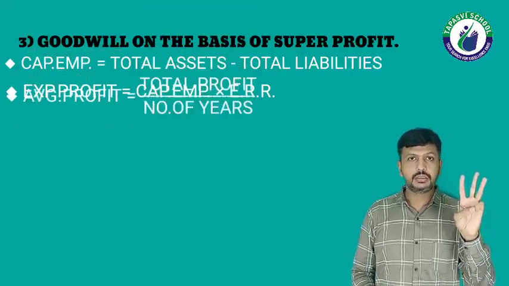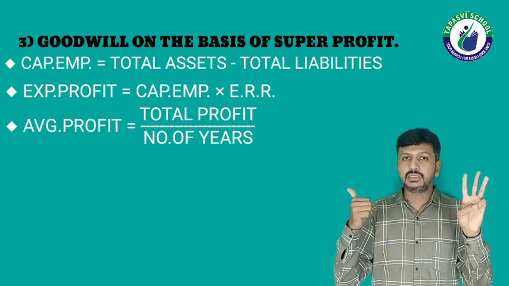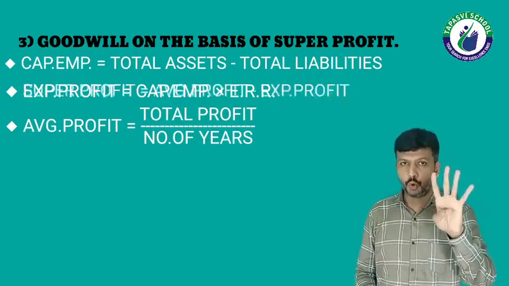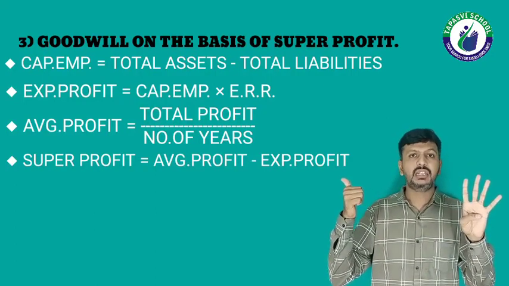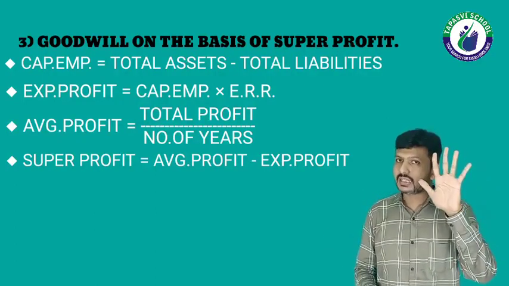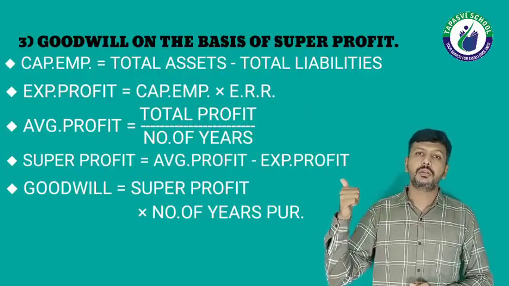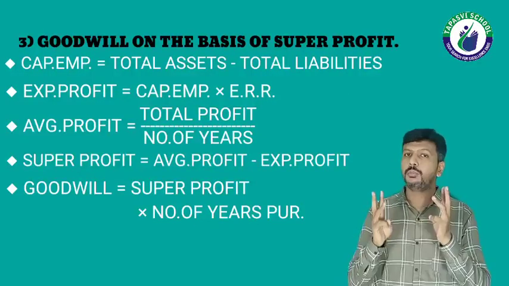Step number 3: average profit, that we already learned. Average profit is equal to total profit upon number of years. Step number 4: super profit is equal to average profit minus expected profit. And the last step: goodwill is equal to super profit multiplied with number of years purchased. So these 5 steps are a part of method number 3.